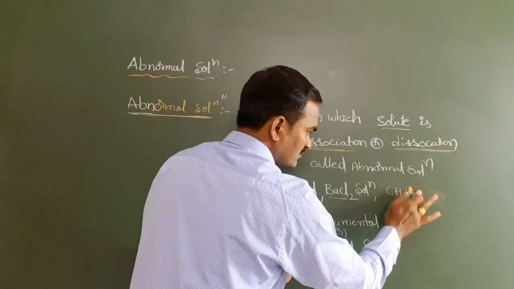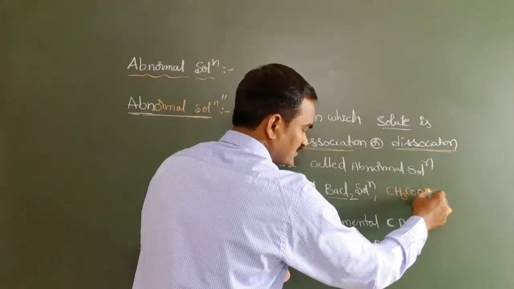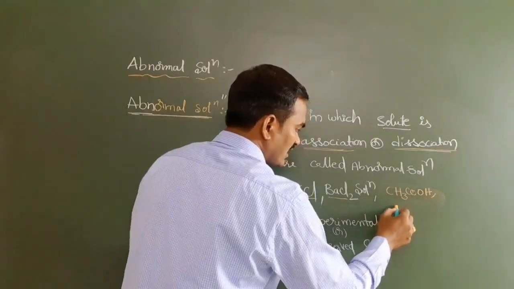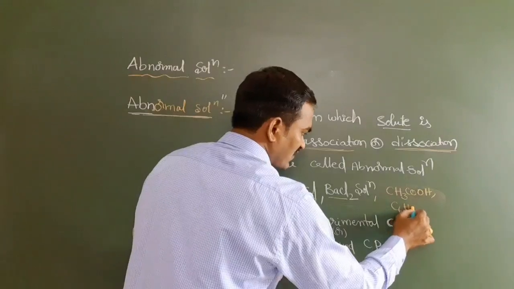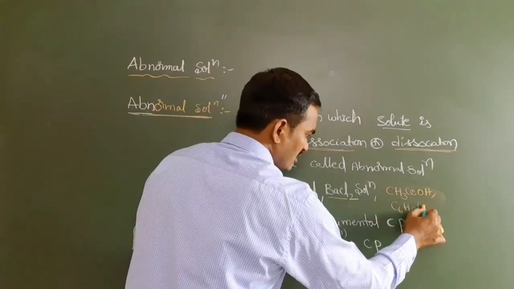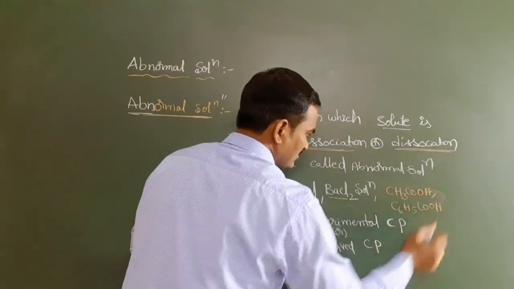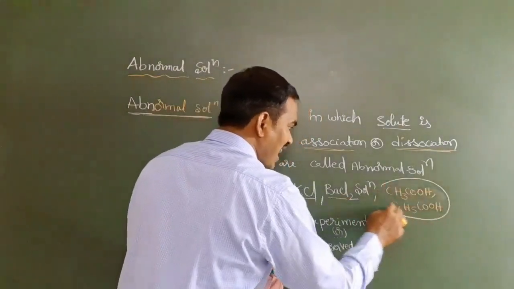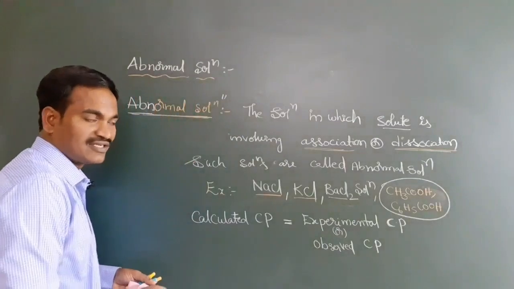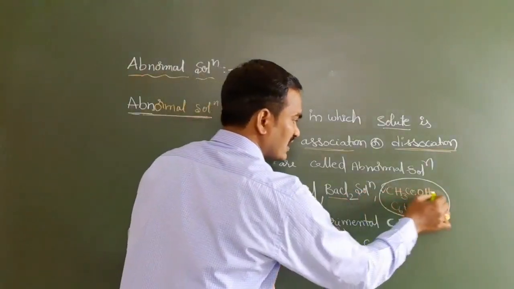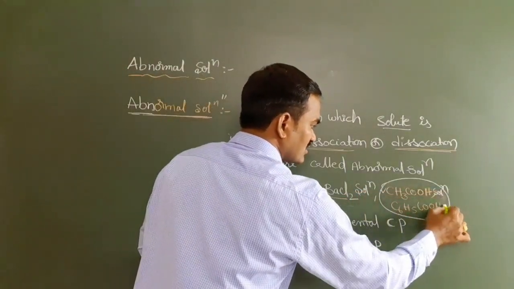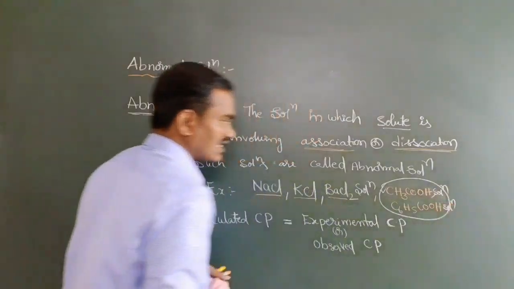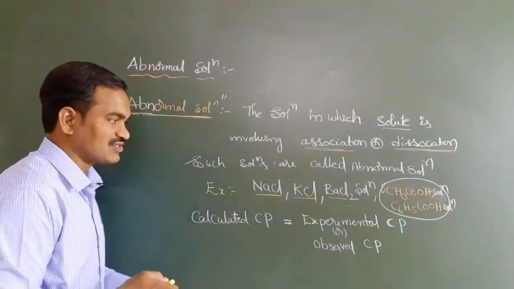CH3COOH solution, and next C6H5COOH solution in benzene. These two are involving in association. These two solutions are involving in association.